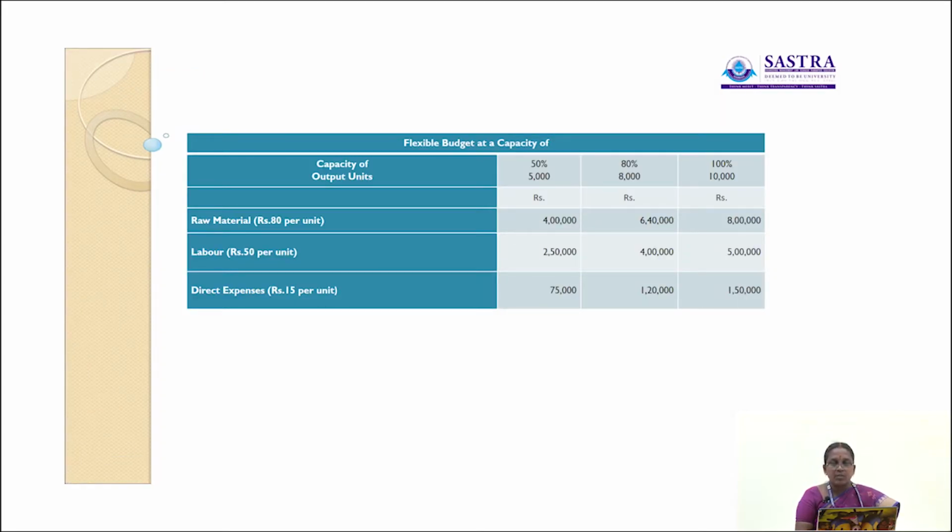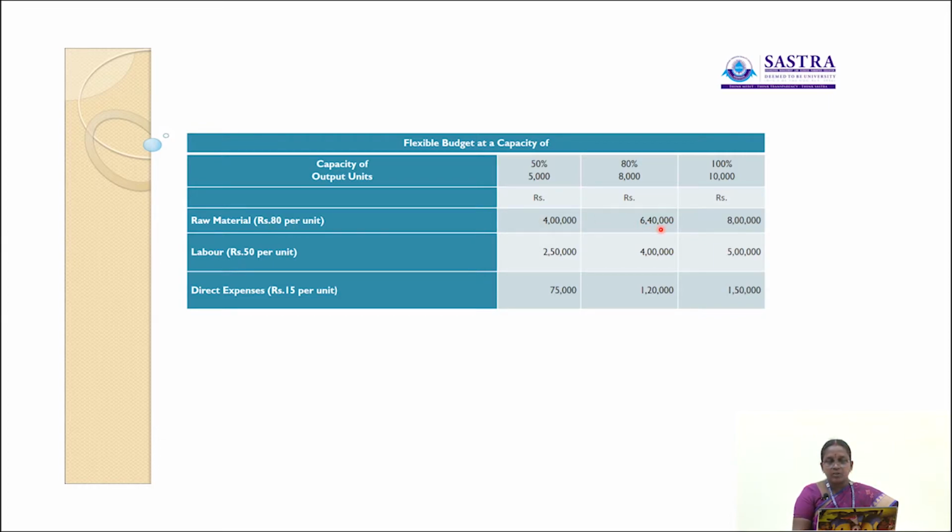So, the value of labor cost per unit is 50 rupees per unit. So, we have to find how many units are produced at 50% capacity level? 5000 units. So, 5000 units into 50 rupees, 2 lakh 50,000.